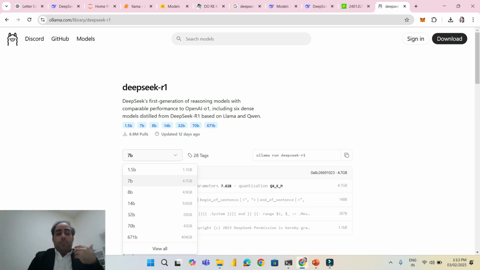However, if you are going to run all of these on your PC, usually you will not be able to do it if you don't have a very good configuration. Here you can see the space required. For the 7 billion model, it is 4.7 GB. And if you want to go further, to 671 billion, this is exactly R1. If you download this, which requires 400 GB, you are going to get the same R1 which we have over the internet, locally, without an internet connection.